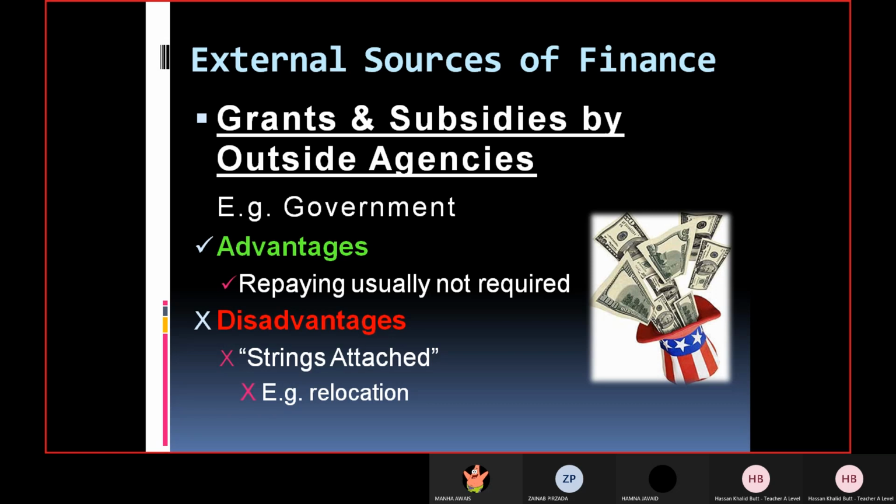Business might not get enough customers in that area. But because now the government is giving you the money, you are bound to follow the instructions of the government. And that might not be in the benefit of the business in terms of revenue and profit. Yeah, any question? Mana, Zainab and Hamna?